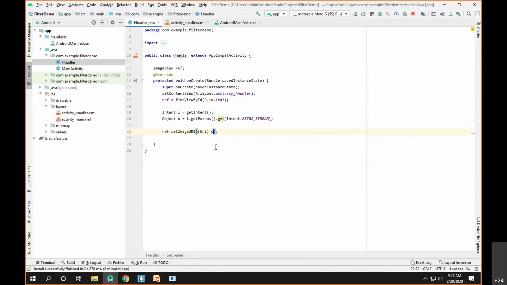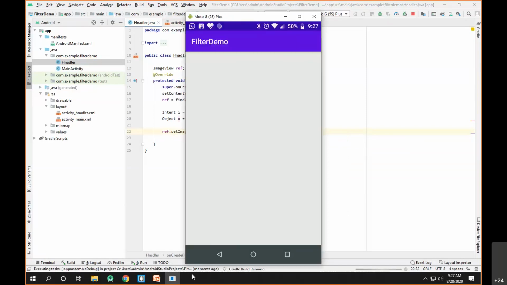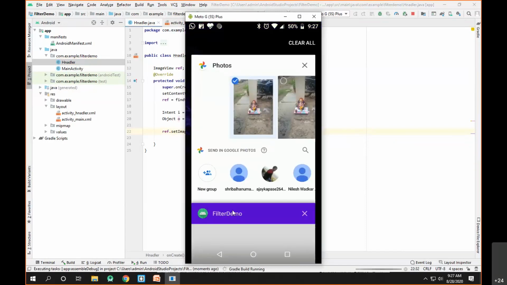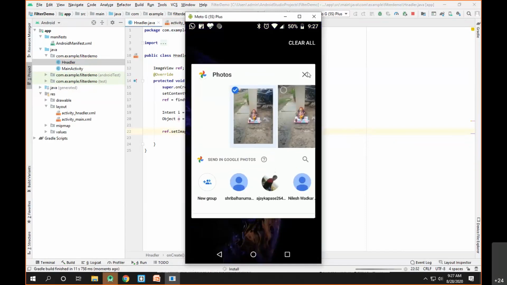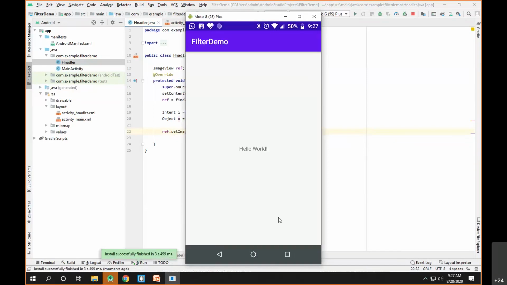Even if you have any error in your code, it will automatically give you a suggestion which can correct your code. So this is what the code will look like. Now we'll try to run this code. So let me unlock my device, and I'll remove this app and remove the gallery app again. So as you can see, it's installing and the app is launched.